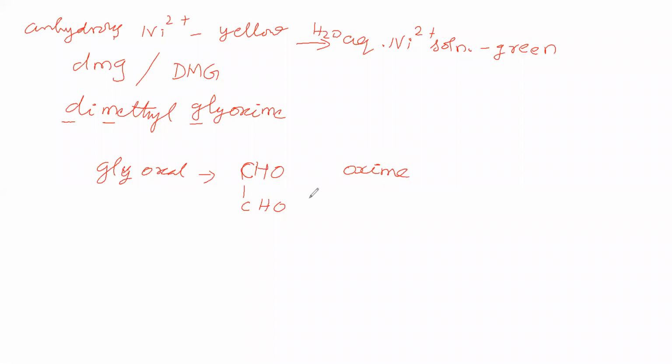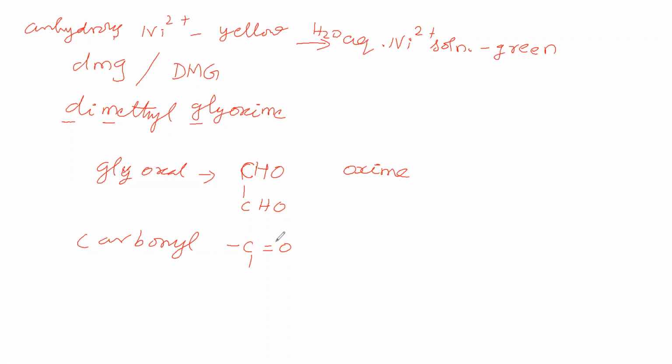What is the formula of oxime? How do we get it? Let us take a carbonyl compound. Carbonyl compound means it may be an aldehyde or a ketone.